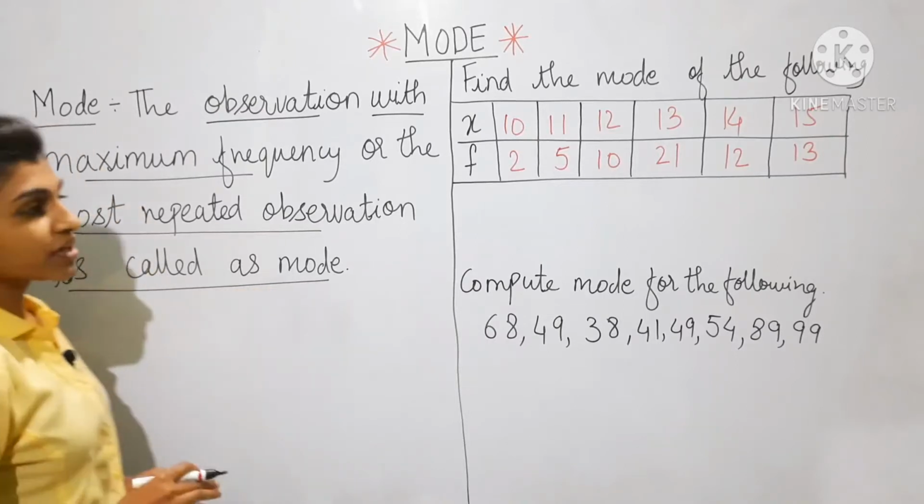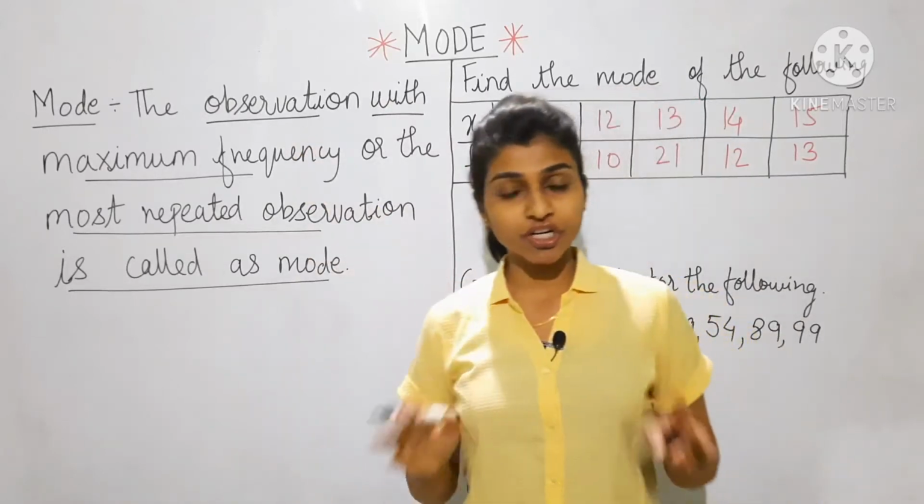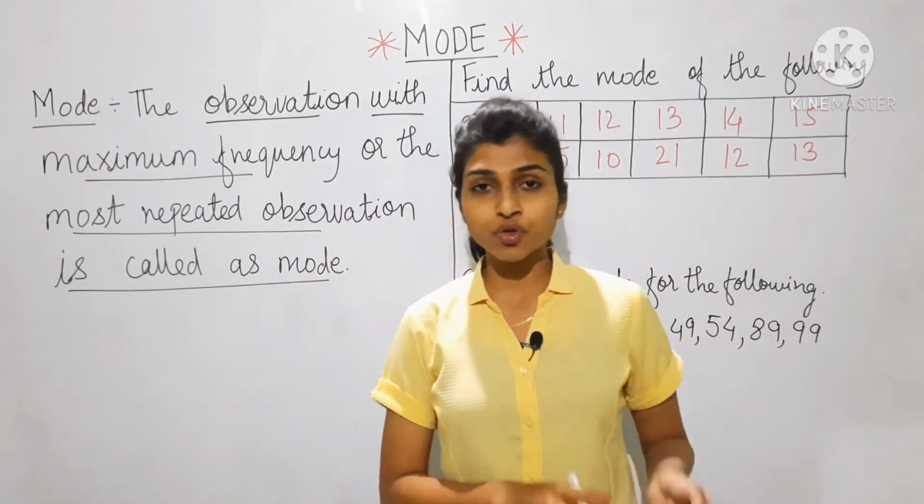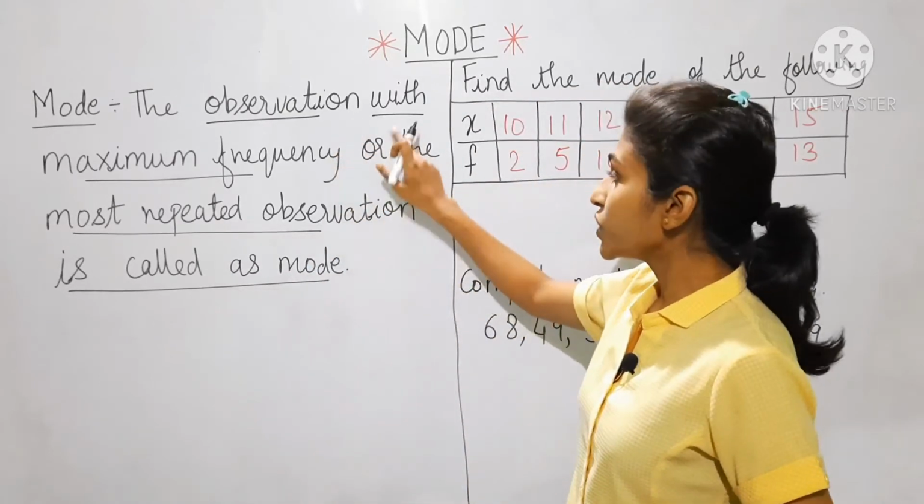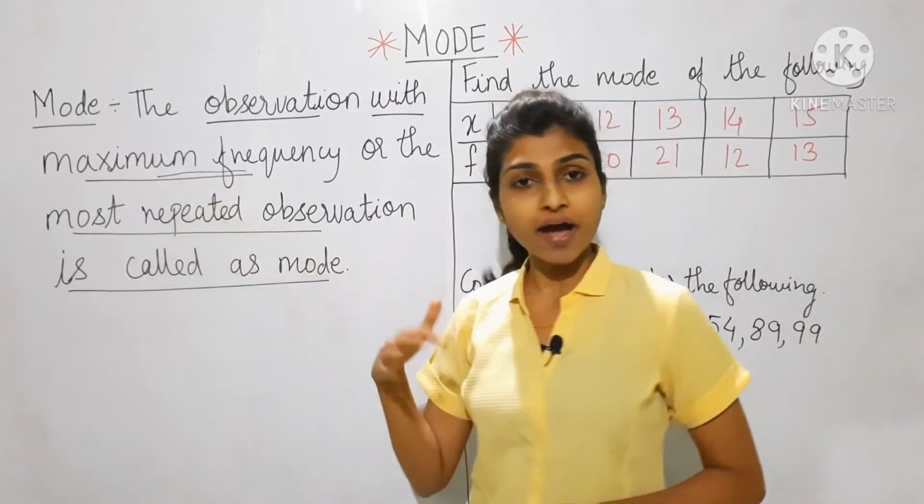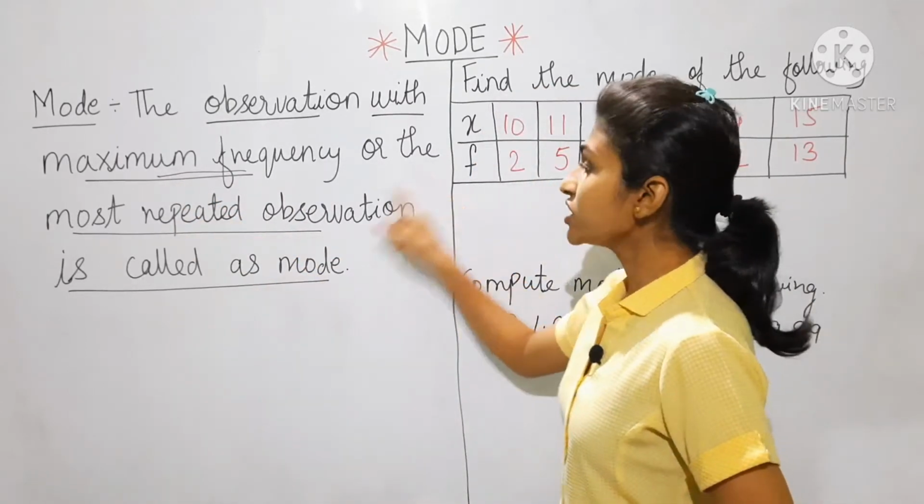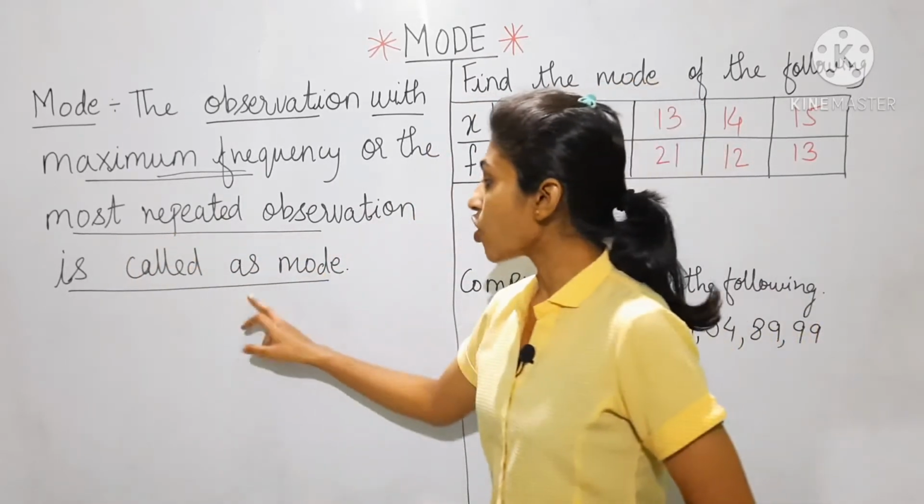So mode is what? The observation. Observation means a particular data, whether it is ungrouped data or grouped data, the observation with the maximum frequency. Maximum frequency means the highest frequency, or the most repeated observation, is called mode.